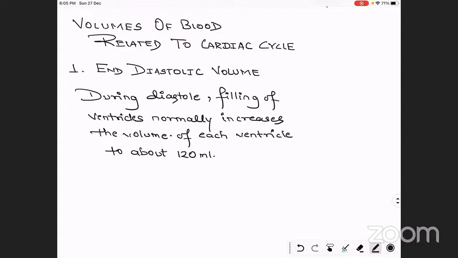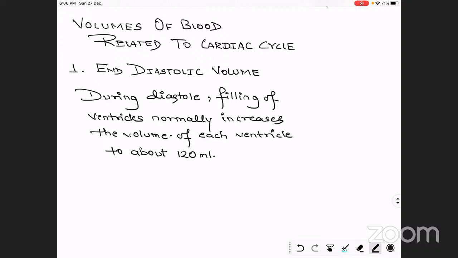It means that during the diastole stage, when the heart is in the diastole or relaxed stage, blood is filling continuously into the ventricles. The volume which is present after the complete relaxed stage, if I say the relaxation stage of the heart starts from 0.1 second and ends at 0.4 second, so the volume of blood present at 0.4 second, because after it the systole will take place and relaxation will end.